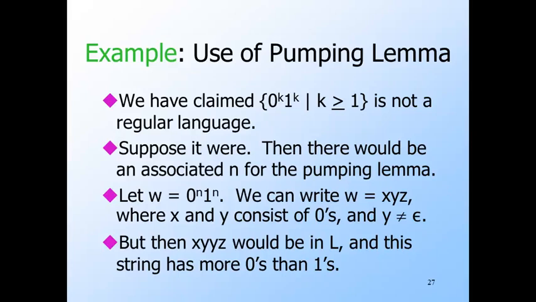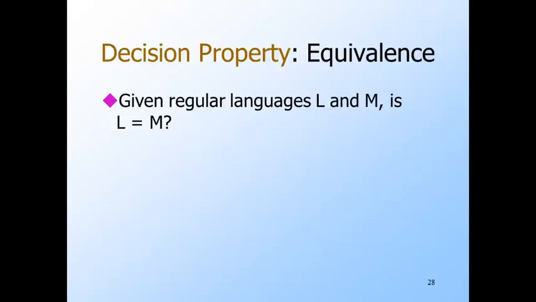That is, we know that y, being part of the first n positions of W, can have only zeros. So two y's have more zeros than one y, and the number of ones, which are all contained within z, doesn't change.